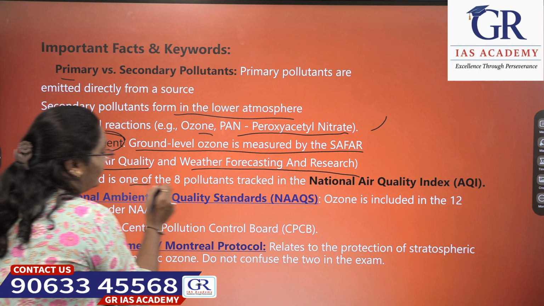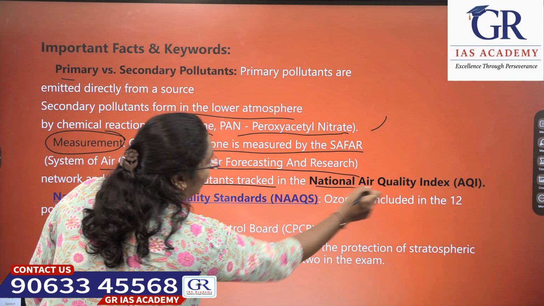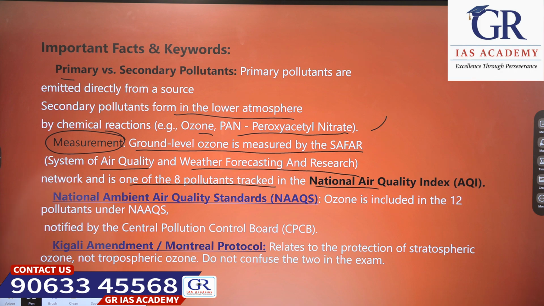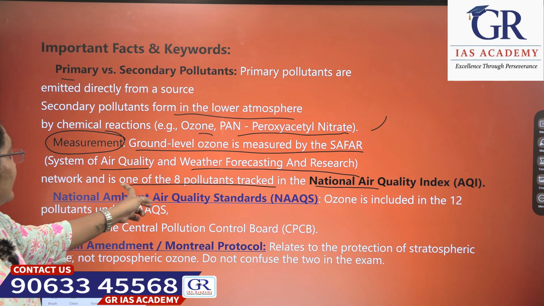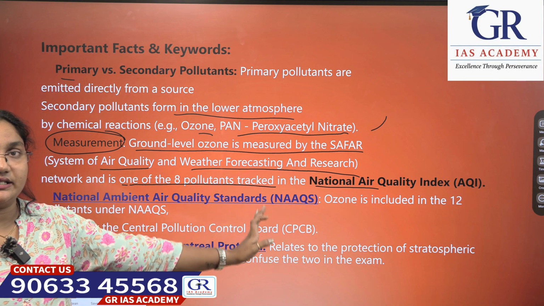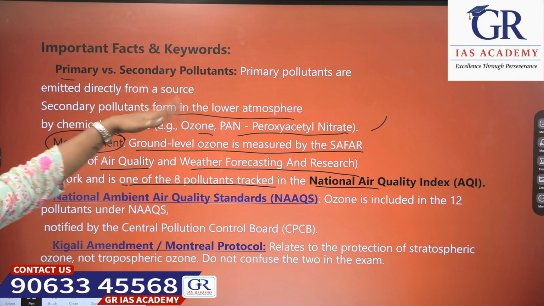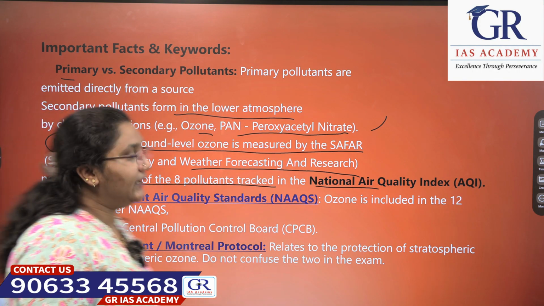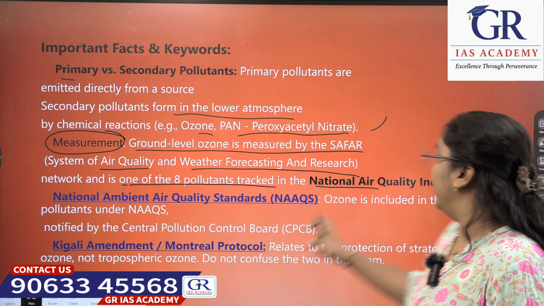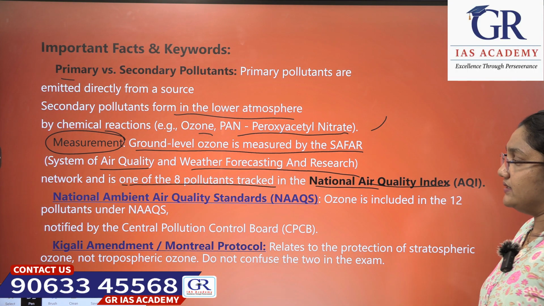This ground level ozone is one of the 8 pollutants tracked in the National Air Quality Index. Ground level ozone is one of the 8 pollutants which are tracked by the National Air Quality Index.